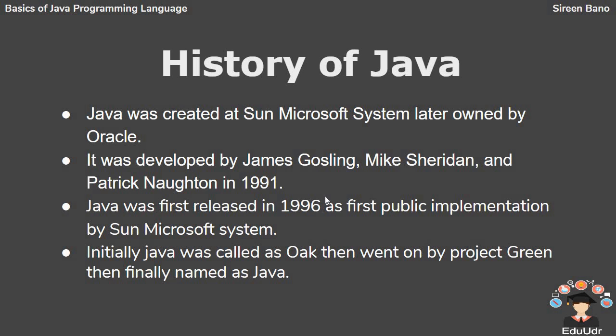Initially, Java was called Oak after James noticed an oak tree which stood in front of his office. But unfortunately, there was already a registered software company named Oak, so company lawyers advised them to change it. Then they changed it to Project Green, and finally Java after drinking a cup of Indonesian coffee named Java. So now you know how it got a logo of a cup.